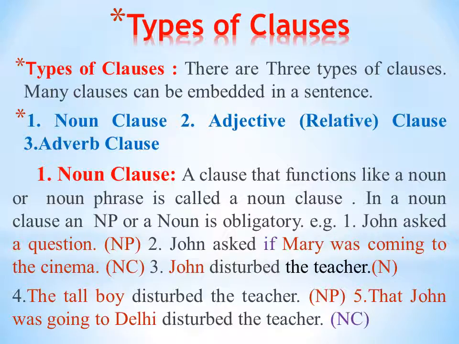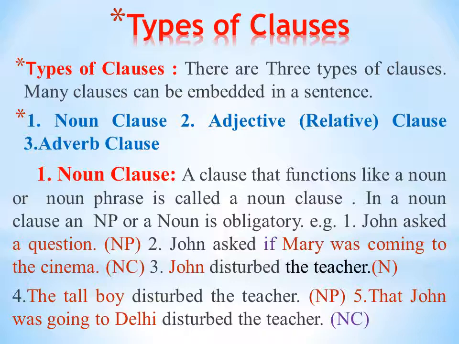Types of clauses. There are three types of clauses. Many clauses can be embedded in a sentence. There are three types of clauses. First, noun clause. Second, adjective or relative clause. And third one is adverb clause.